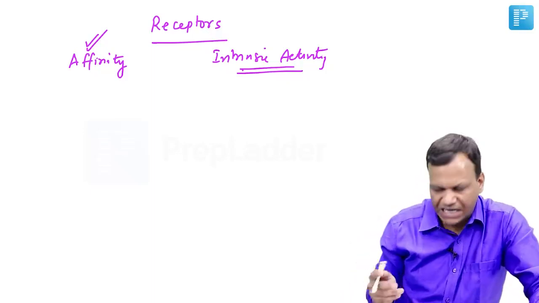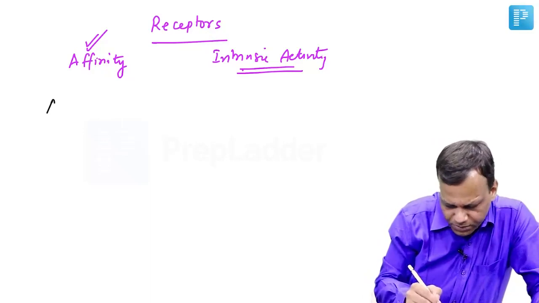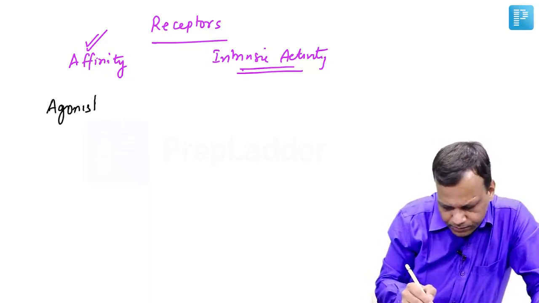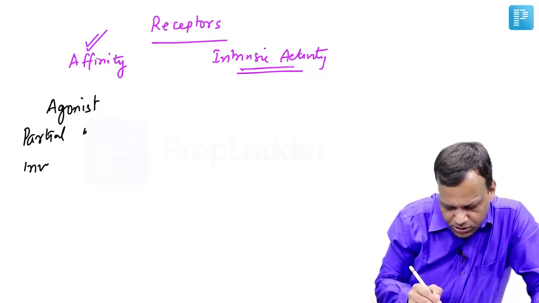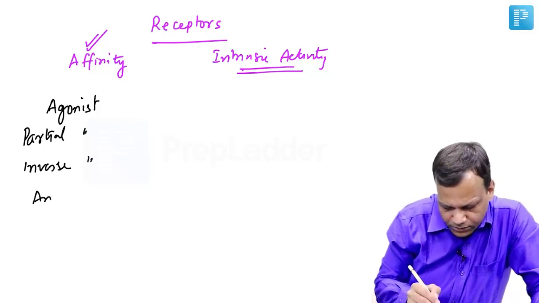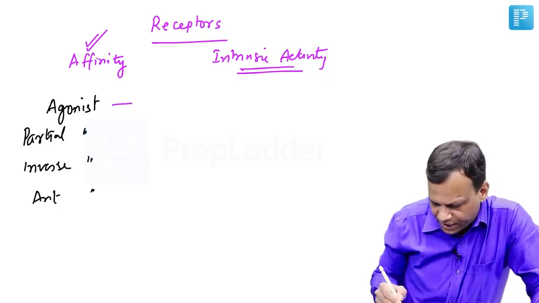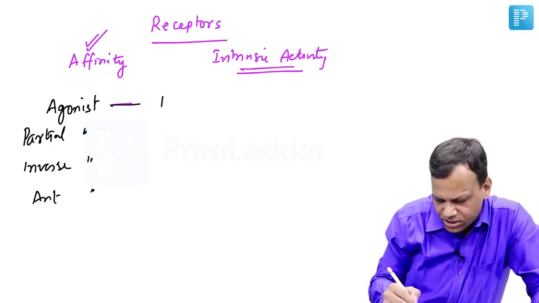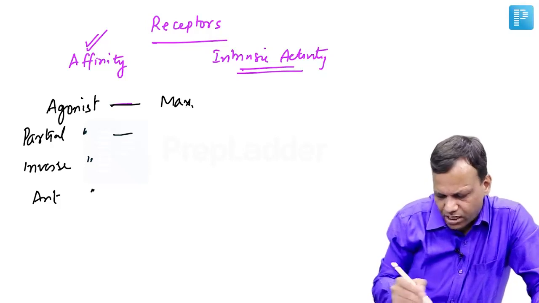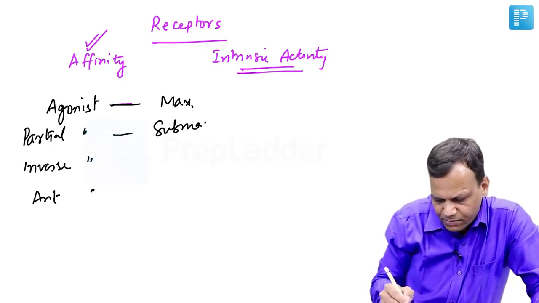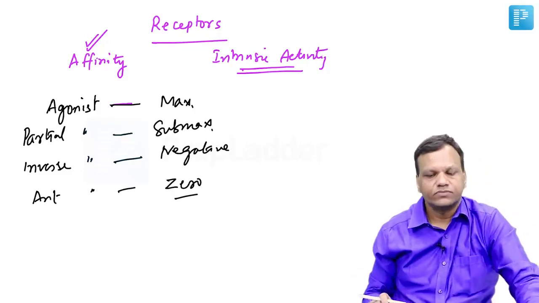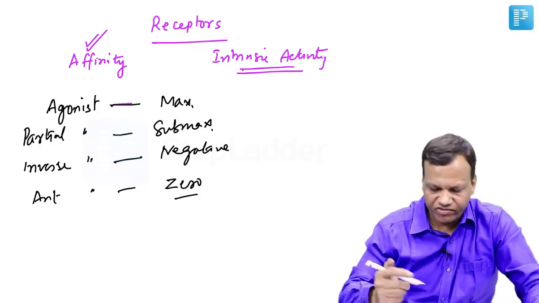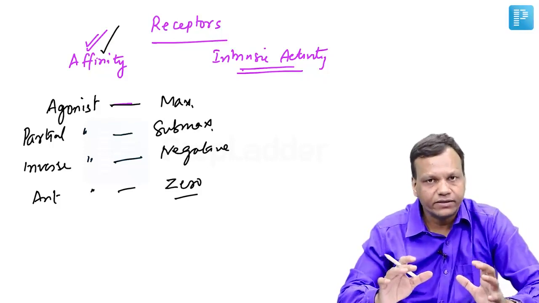So based on intrinsic activity, we divide the drugs into 4 types. They are called agonist, partial agonist, inverse agonist, and antagonist. The intrinsic activity of an agonist is maximum. Partial agonist, the name says it is sub-maximum, less than maximum. Inverse agonist, it is negative, and antagonist, it is 0, no intrinsic activity. Okay? So we divide based on intrinsic activity, remember they all have high affinity.